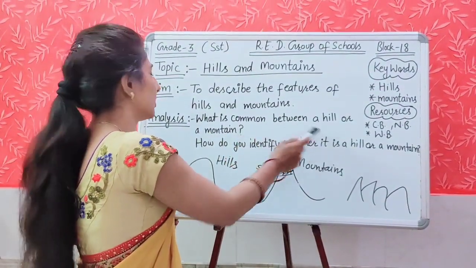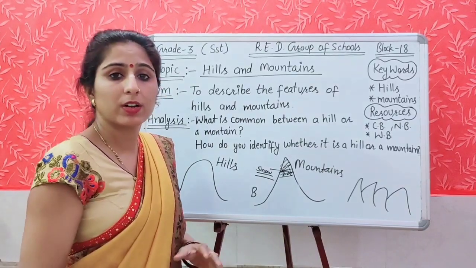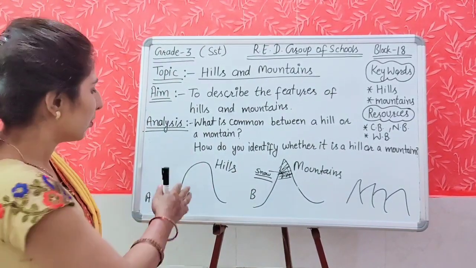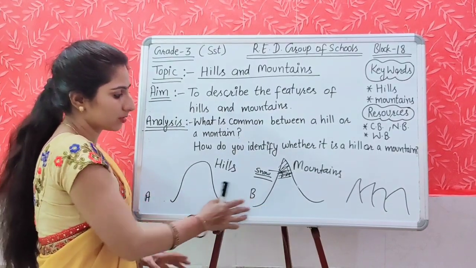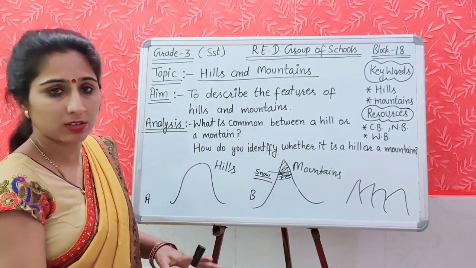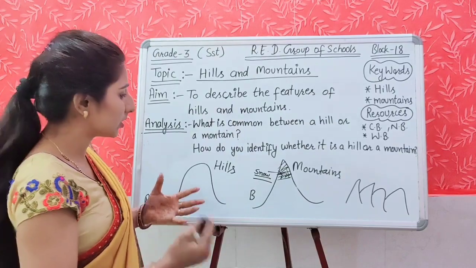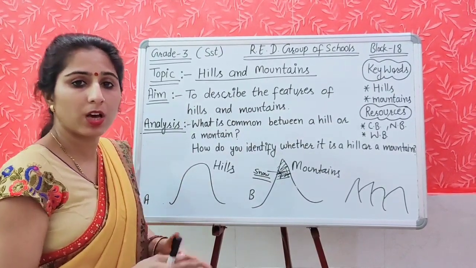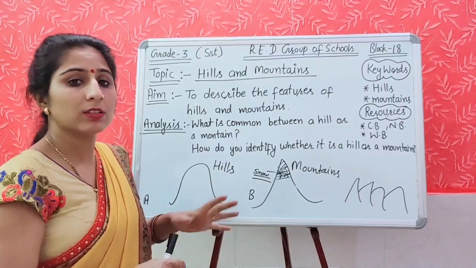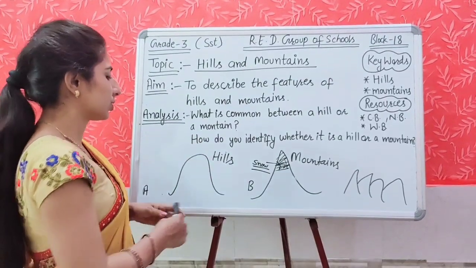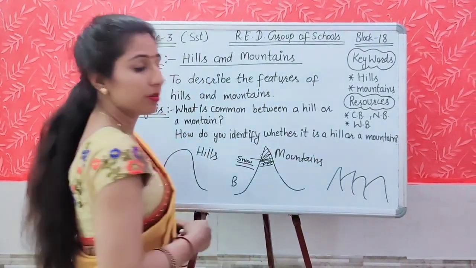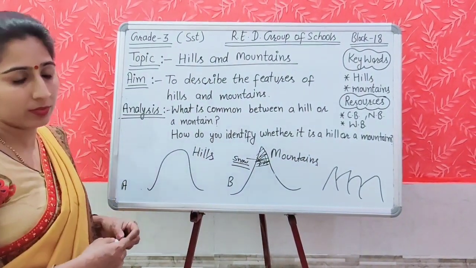What is common between a hill and a mountain? What are the similarities between a hill and a mountain? Both the hills and the mountains are taller and higher than the surrounding area. Means इनका जो आसपास का area होता है, the hills and mountains both are taller and higher than this area. Next question is, how do you identify whether it is a hill or a mountain? How can you identify this thing?